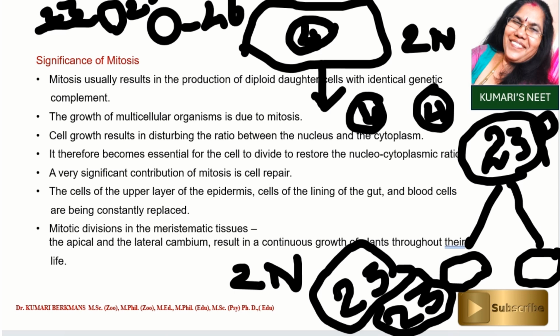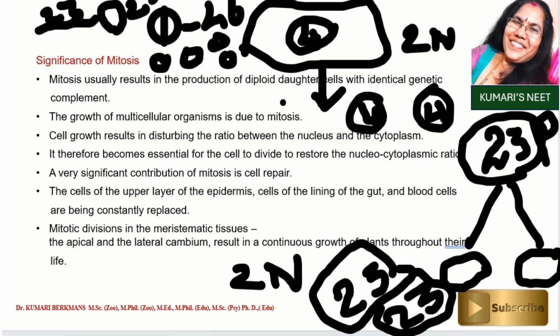This 46 chromosome cell then divides into two daughter cells. Again these two daughter cells divide into 4 daughter cells, then these 4 into 8, then 16, then 32. Like that the organism grows. So mitosis is very, very important for the growth of the organism.